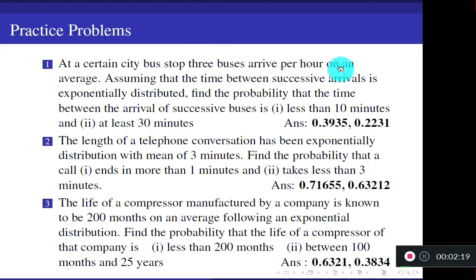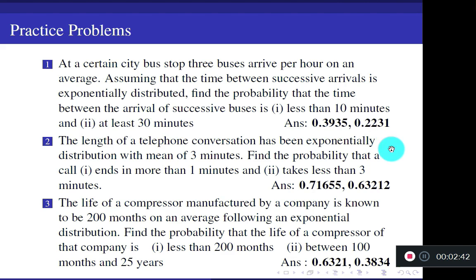3 buses arrive per hour on an average. So directly, what is the average? 1 by alpha is 3 buses. That means alpha is 1 by 3. Find the probability that the arrival of successive buses is less than 10 minutes and at least 30 minutes. Time between the arrivals. Okay, you can directly find the probability.